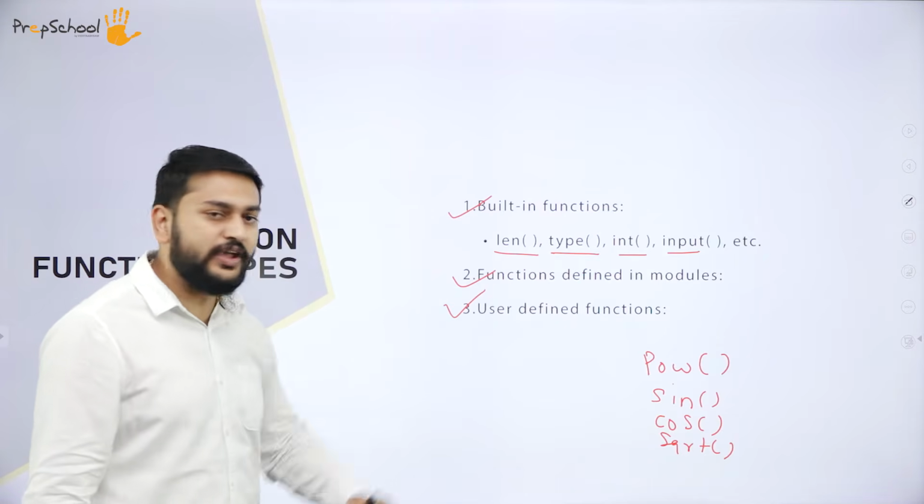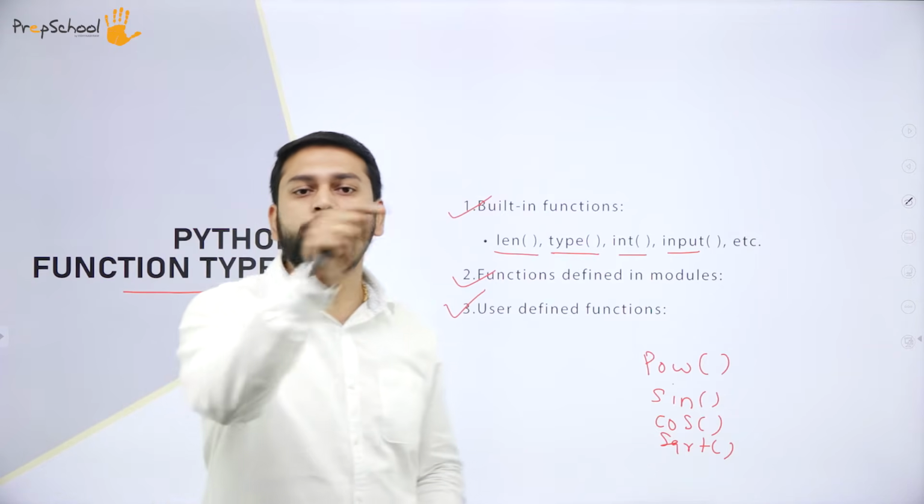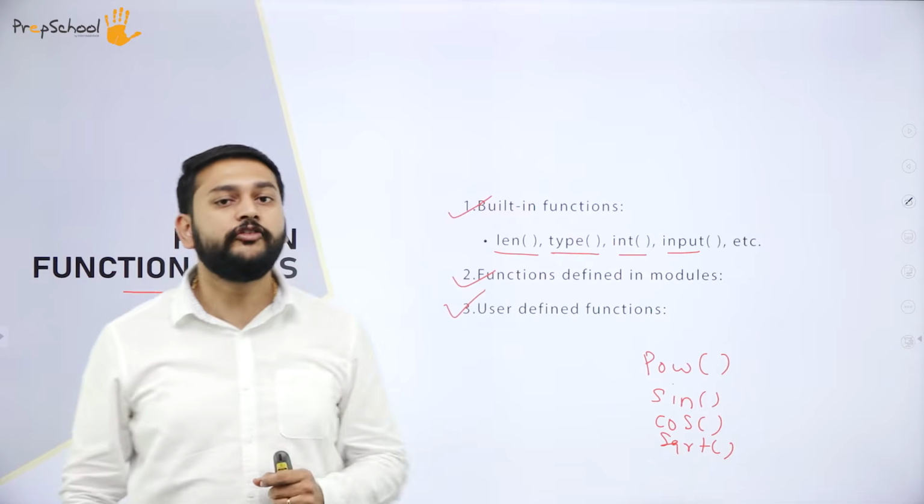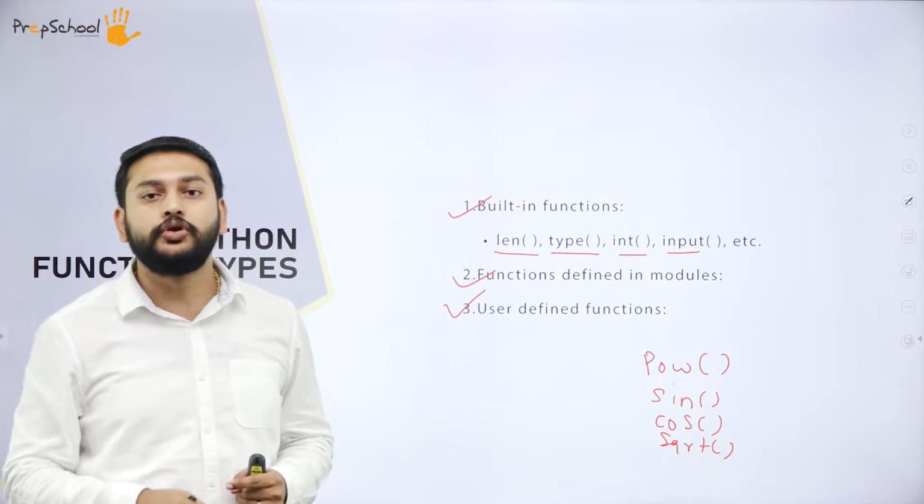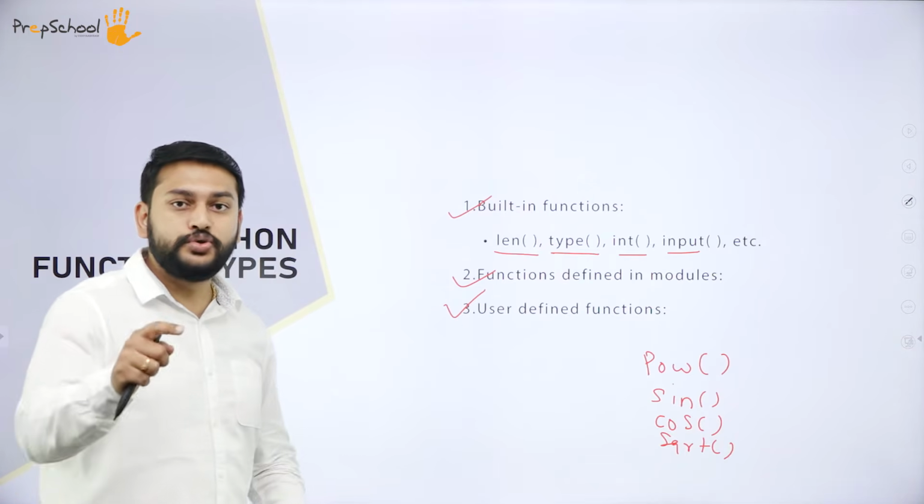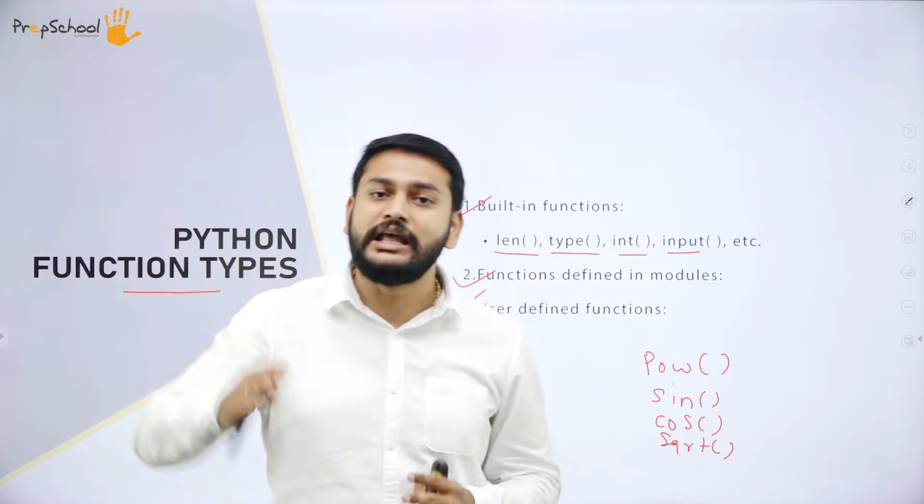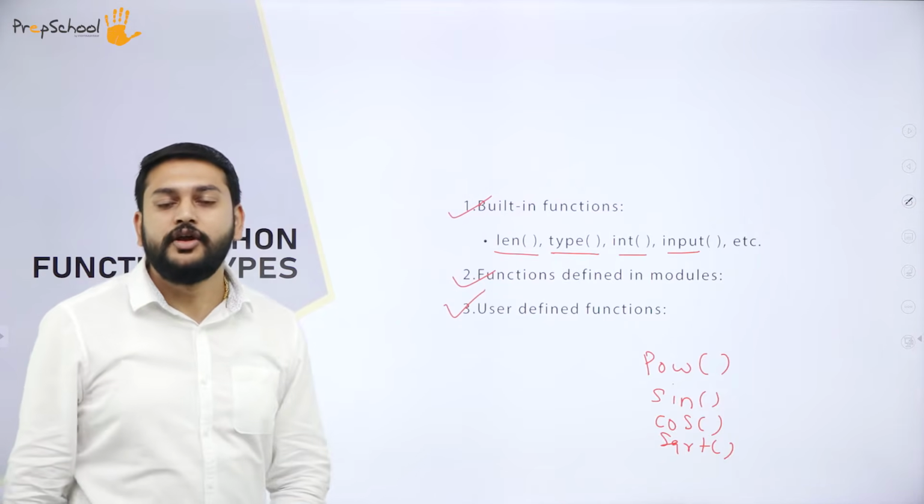What is the second one that we have? The functions defined inside the modules. For example, you have math. If you want to use any of the functions of math, you have to import the math module and then use the functions. And the last one is user defined functions. Users can create their own functions. That is what we call user defined functions.